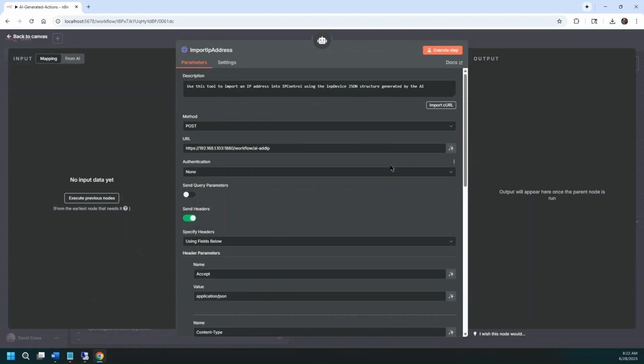And then the import IP address, just telling it, here's the AI add IP. So I created a custom workflow in our cloud automation appliance so that I could handle the authentication and allow the AI to simply post data and not worry about who it needs to log in as and security and stuff. Let the automation appliance handle that.